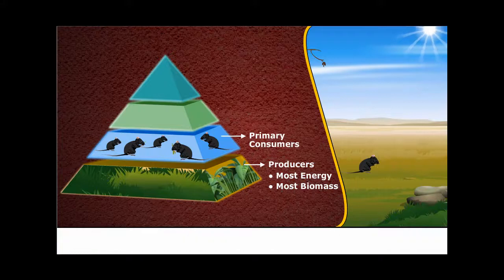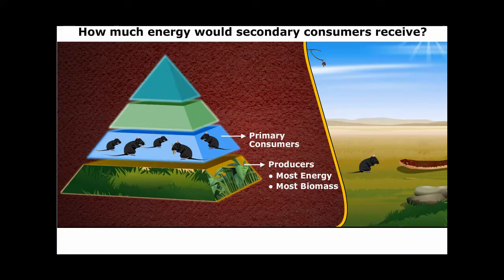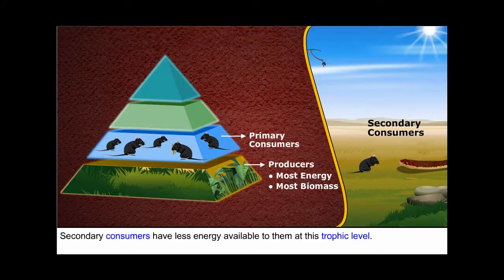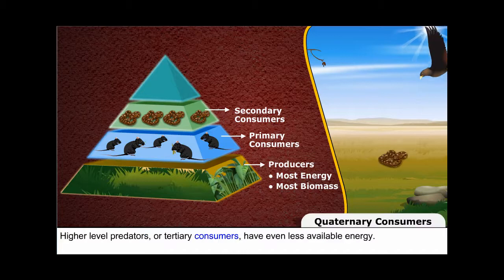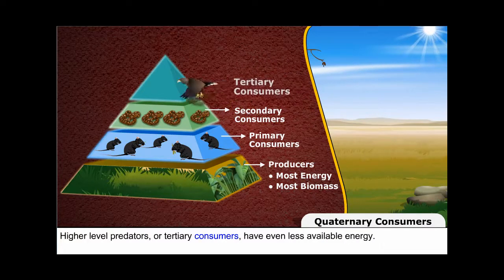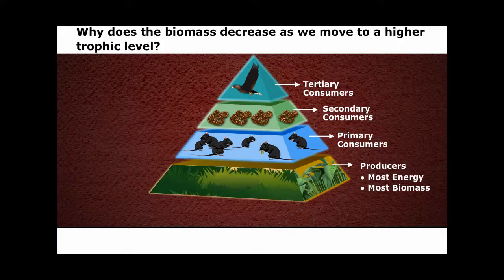producers. How much energy would secondary consumers receive? Secondary consumers have less energy available to them at this trophic level. Higher-level predators, or tertiary consumers, have even less available energy. Why does the biomass decrease as we move to a higher trophic level?